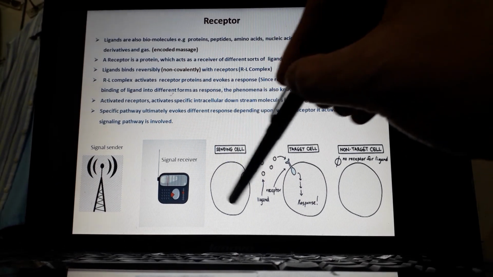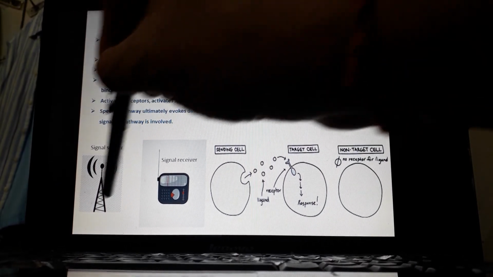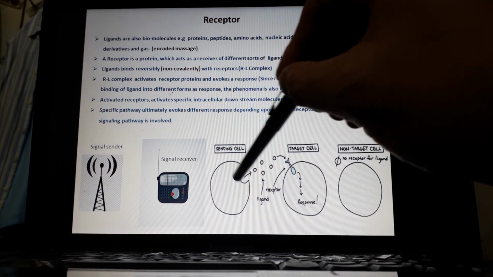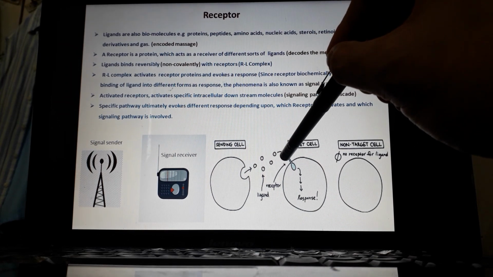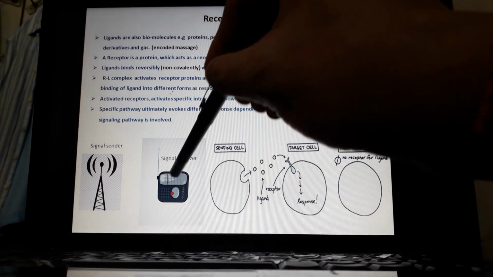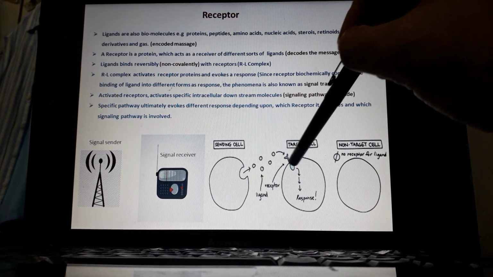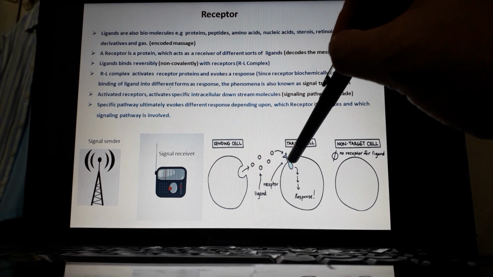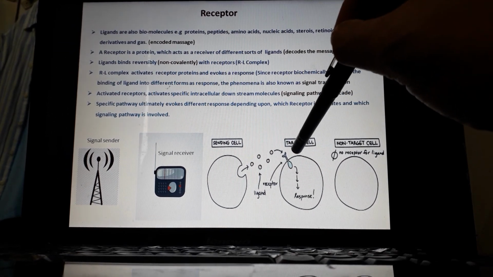So a sender cell, just like a sender of radio waves, sends these waves or signals or encoded messages, and through these antennas or receptors, the receiver cell or target cell receives this signal and ultimately gives a response.